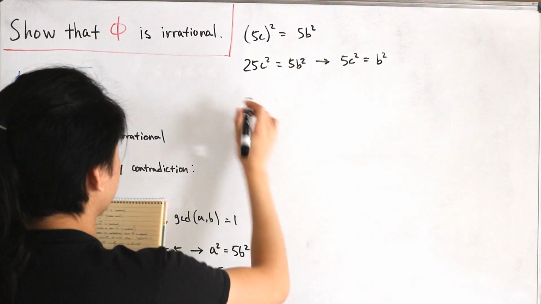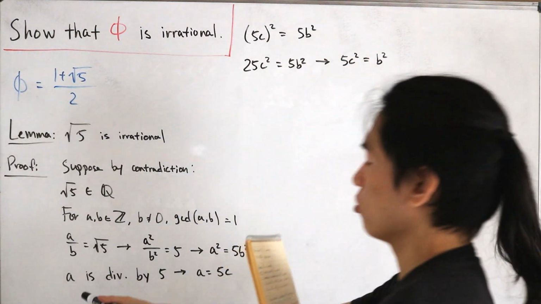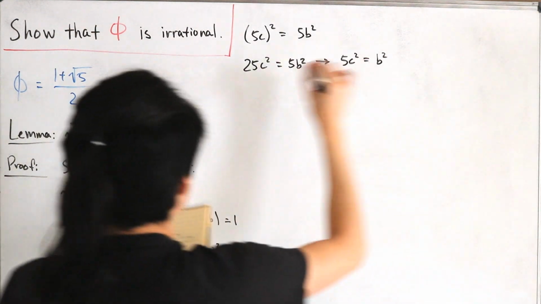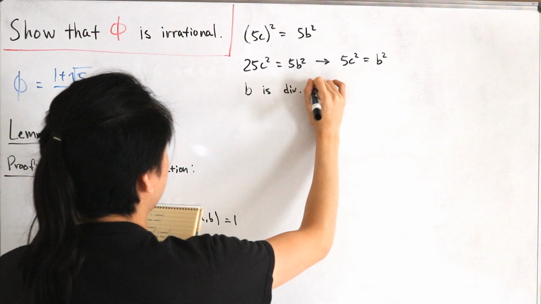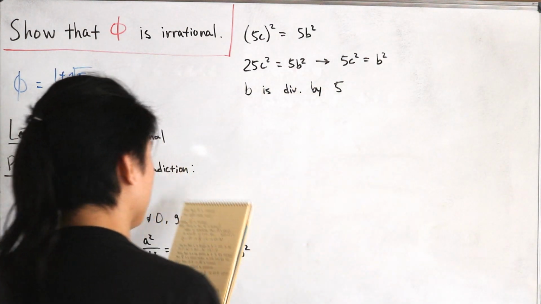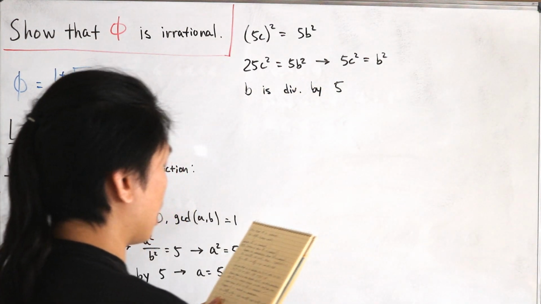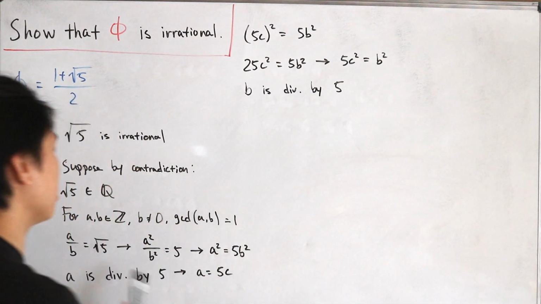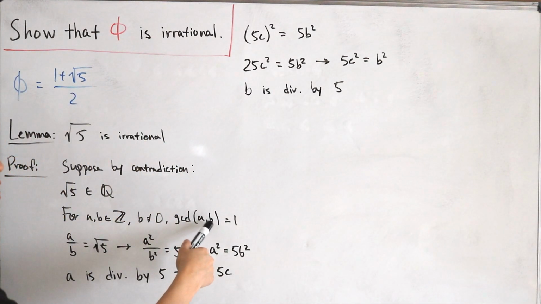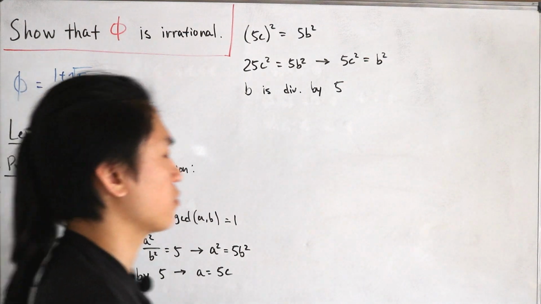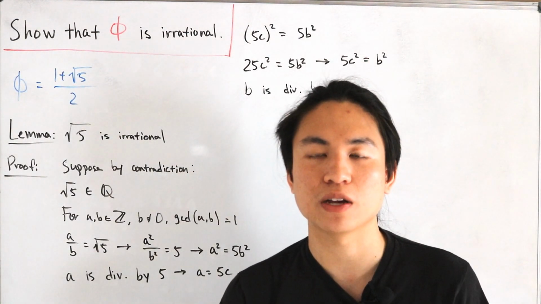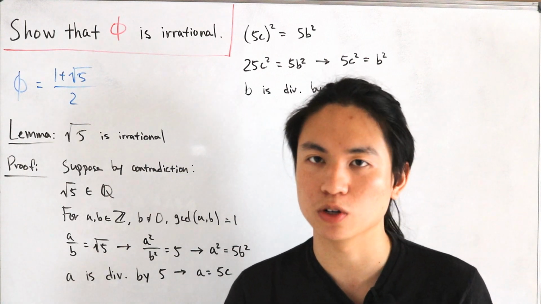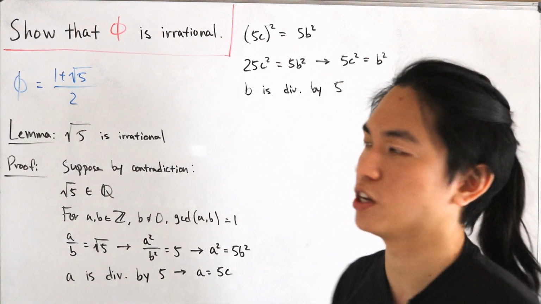And so another observation, this follows the same thing. Just like before we showed that a is divisible by 5, we can also see that b is also divisible by 5. And so that forms a little contradiction, because we said that by construction of rational numbers, the GCD of a and b is equal to 1. However, we just showed that a and b have a common factor of 5. So that means it's always going to be reducible. That contradicts this definition.